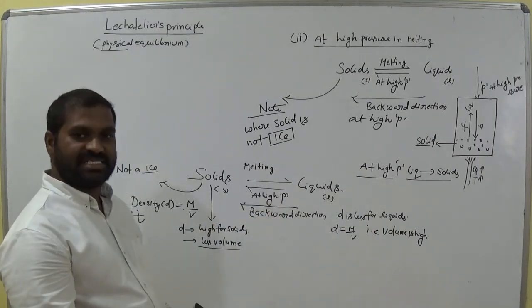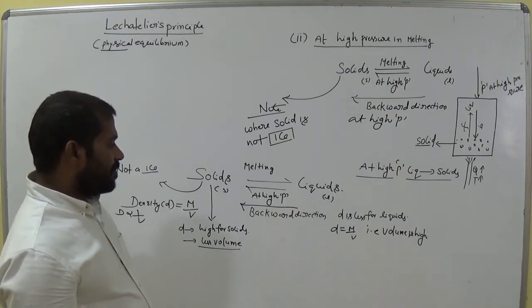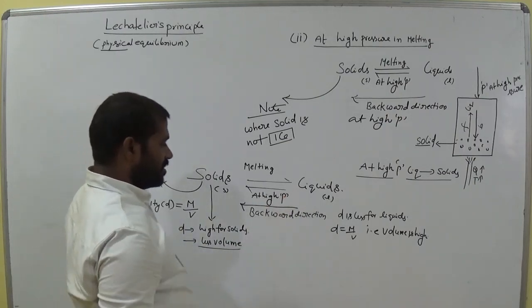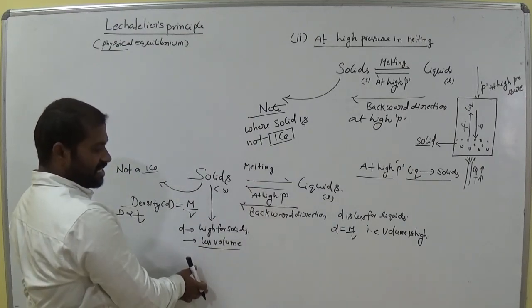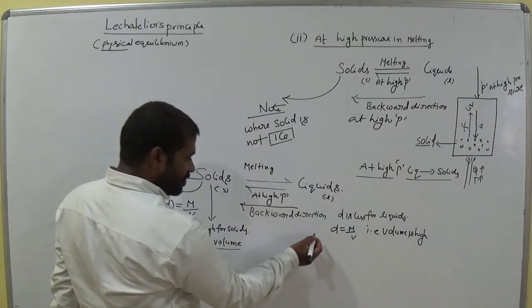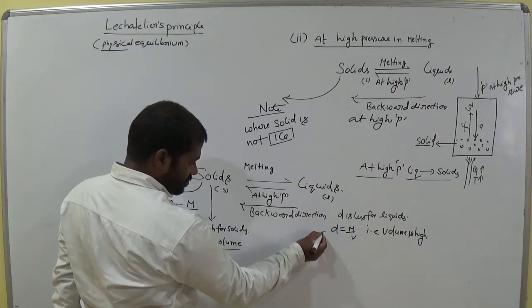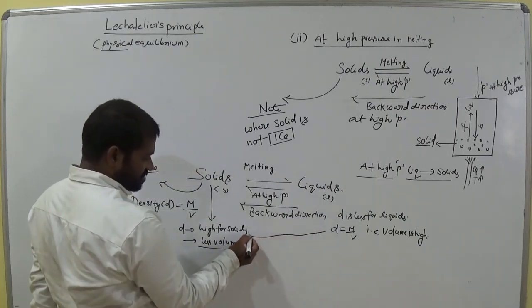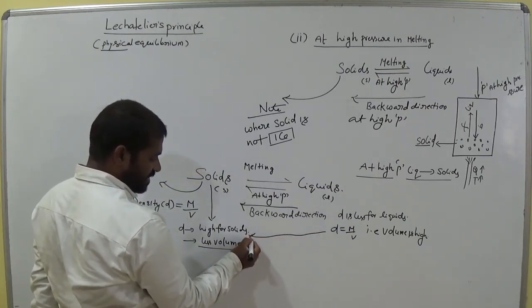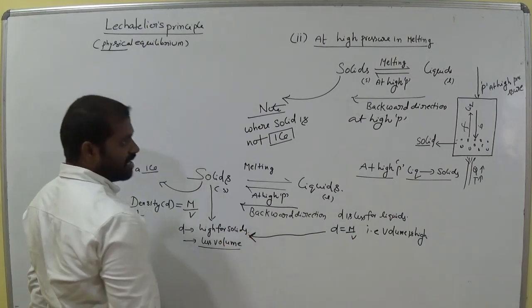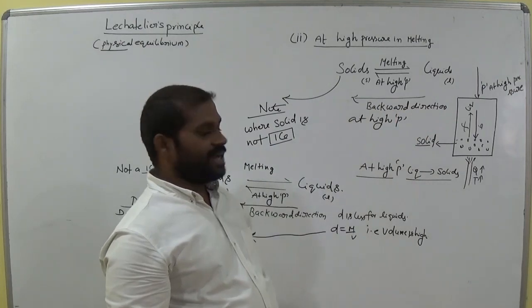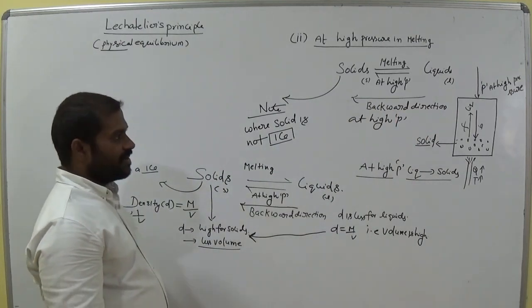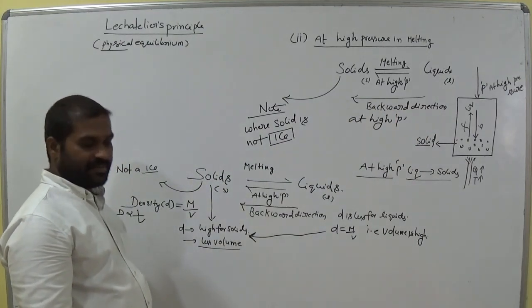So when we applied high pressure in the system, okay, then the equilibrium moves towards the less volume side, am I right? At high pressure what happened? At high pressure backward direction takes place or not? Backward direction takes place. Is it clear?